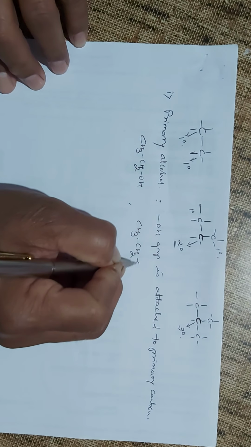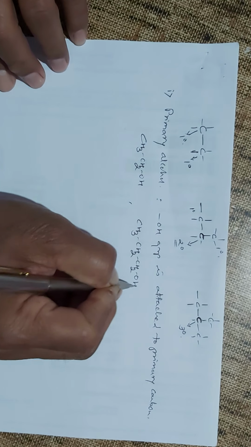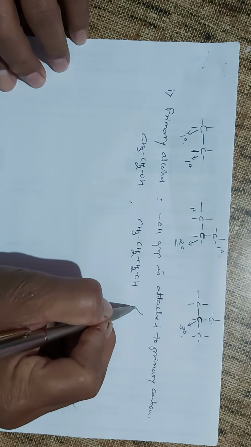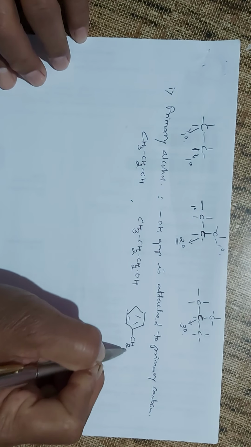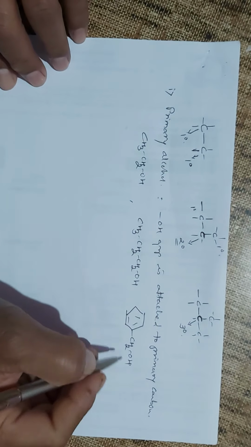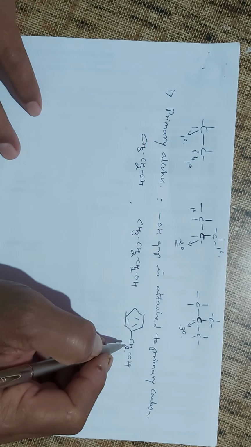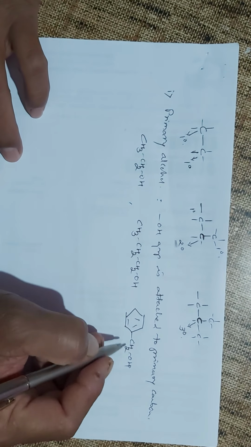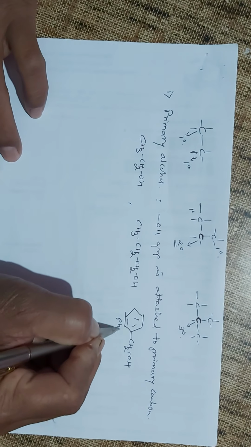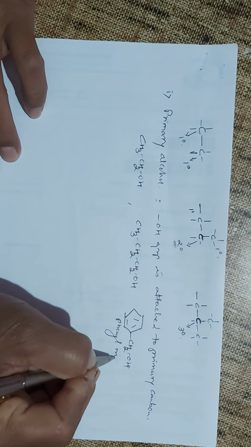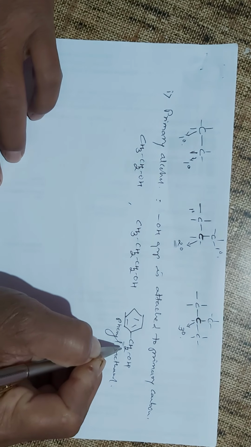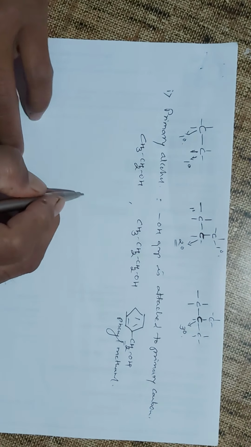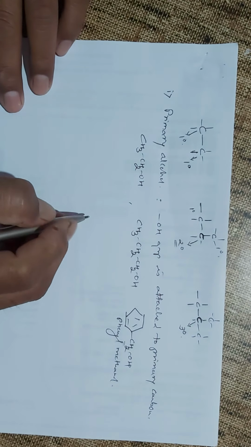So this whole homologous series of the normal compounds, and the benzyl alcohol, C6H5CH2OH, it's also called as your benzyl alcohol or phenyl methanol. Why is it termed as phenyl methanol? Because it contains one carbon, that is the aliphatic, to which the phenyl group is attached. So it is called as phenyl methanol or benzyl alcohol.